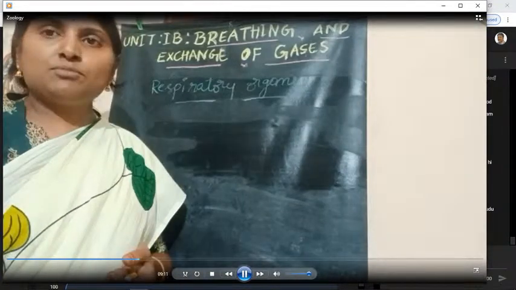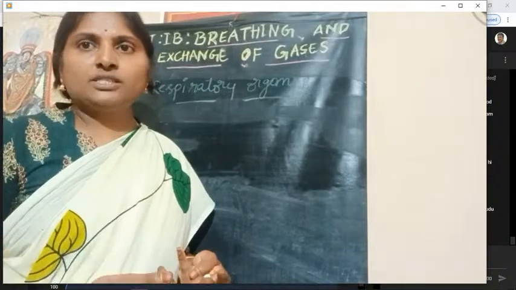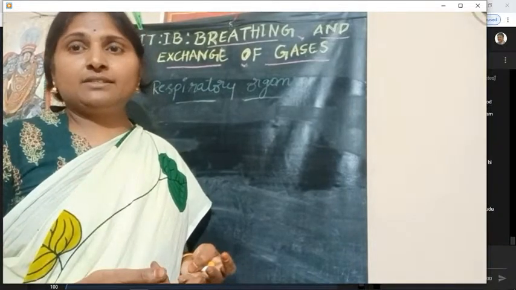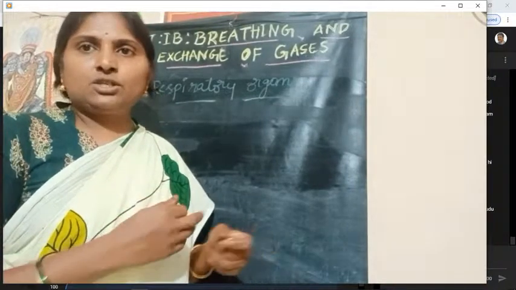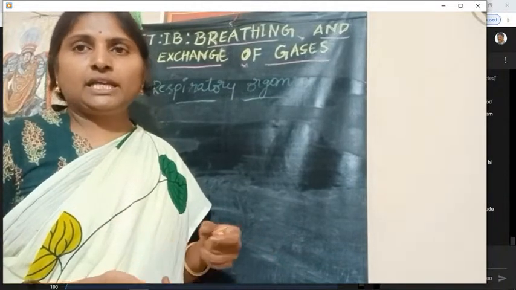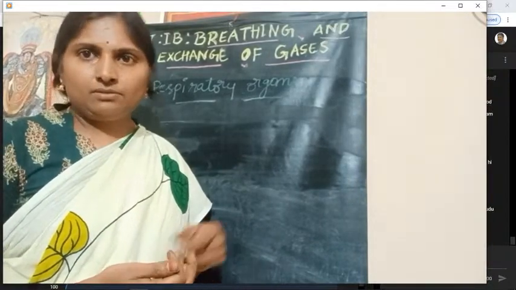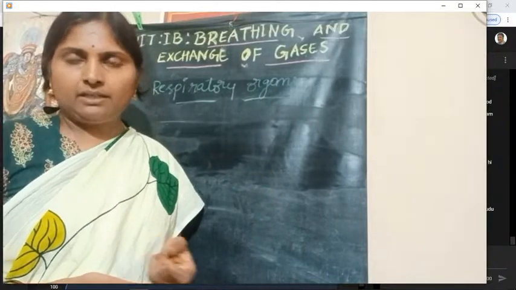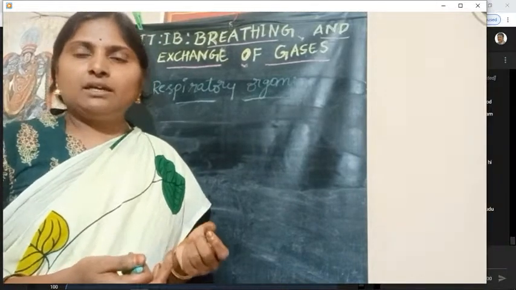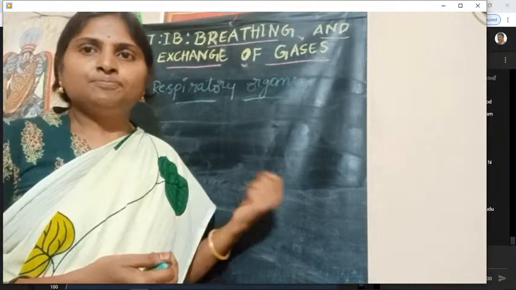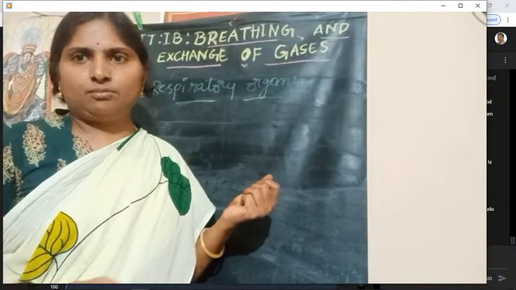Lower invertebrates like protozoans, sponges, cnidarians and platyhelminthes do not have specialized respiratory organs, hence the exchange of gases takes place by simple diffusion through the entire body surface.